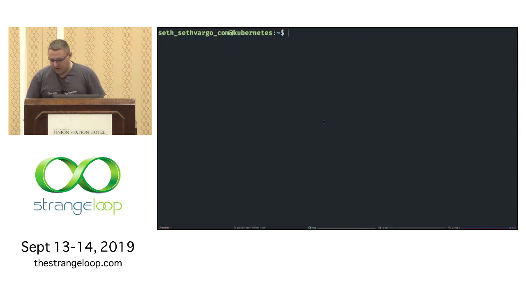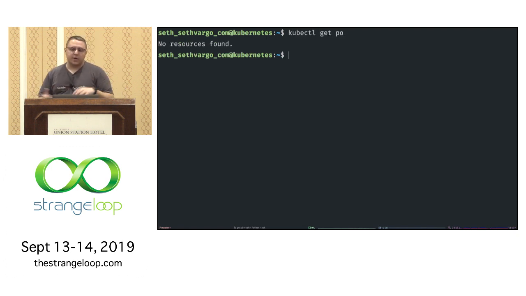Cool. So here I have a Kubernetes machine. I'm running this on a VM in the cloud. It's just a single VM, but I have no pods running, but Kubernetes is up and running. Is this a good font size for everyone? Cool? Cool. So what I'm going to do now is create a secret. I'm going to run kubectl create secret. It's going to be a generic secret. We'll name it login.